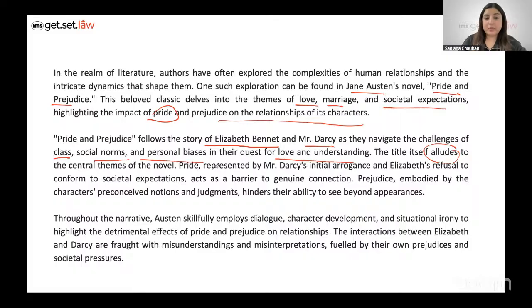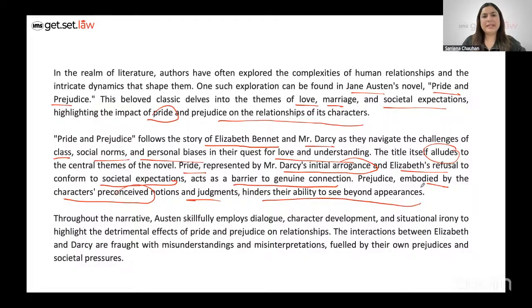Now, this is important. Pride, which is represented by Mr. Darcy's initial arrogance and Elizabeth's refusal to conform to societal expectations. Pride is what really acts as a hindrance or an obstacle to genuine connection, right? And prejudice, which is embodied by the characters' preconceived notions and judgments, hinders their ability to see beyond appearances, right?